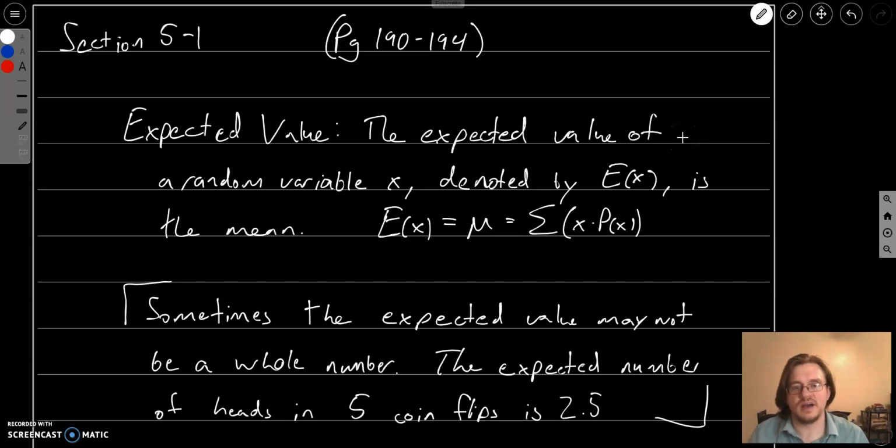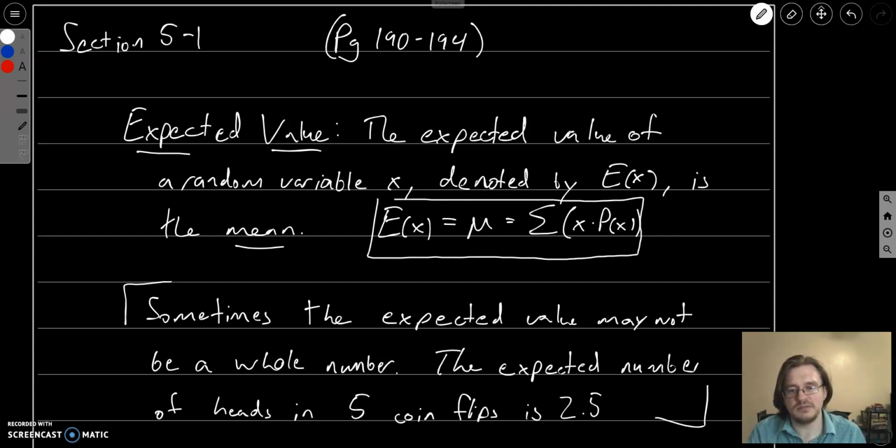Hello and welcome back. We'll continue looking at discrete probability distributions. And here we'll start out with the expected value. And this is just another name for the mean. So the expected value of a random variable is just the mean.